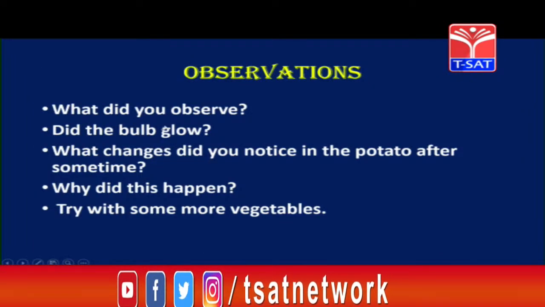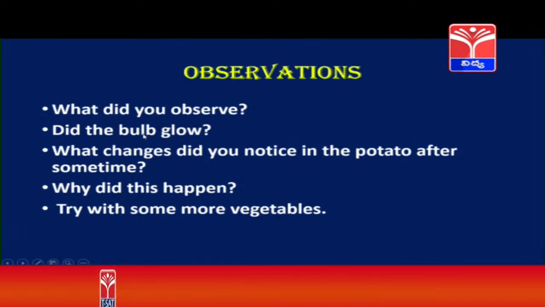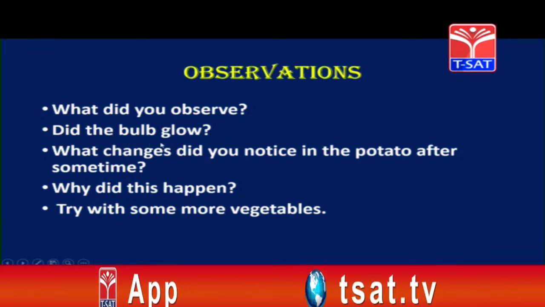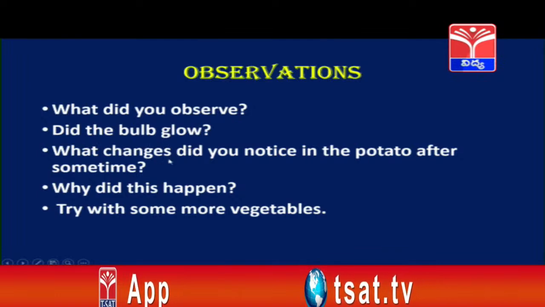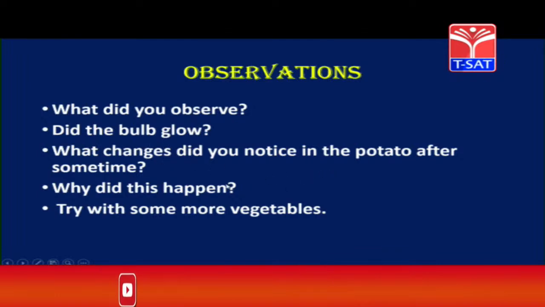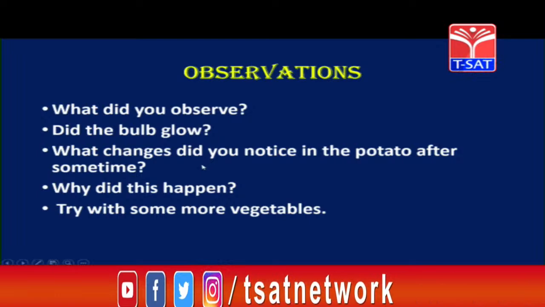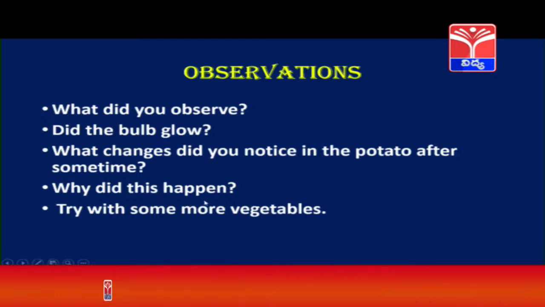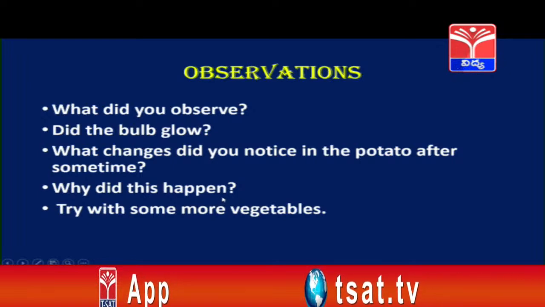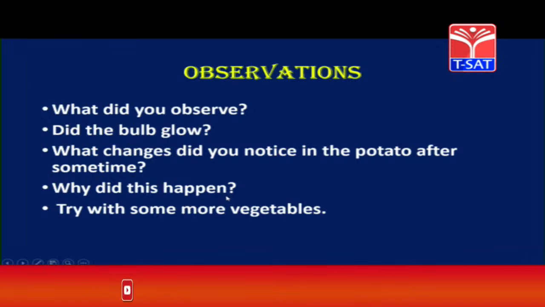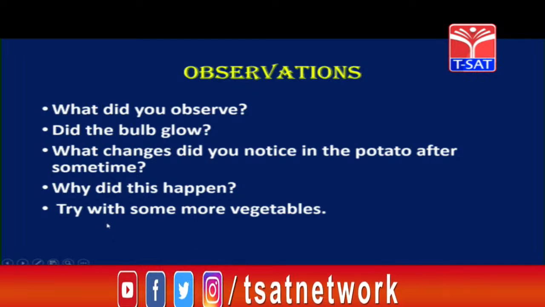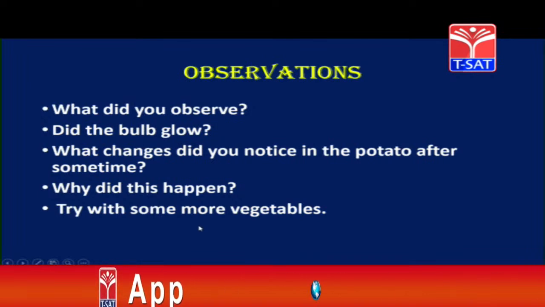So children, what did you observe? First we observed that the bulb has glowed. Did the bulb glow? Yes. What changes did you notice in the potato after some time? We noticed that the end that is connected to the positive terminal has turned into bluish green color. Why did this happen? Okay children, we are going to explain this in detail. This happens because of the flow of electrons near the positive terminal. Now children, it is a very simple activity which you also can try at home. You can also try this with sweet potato, brinjal, tomatoes and many other vegetables.